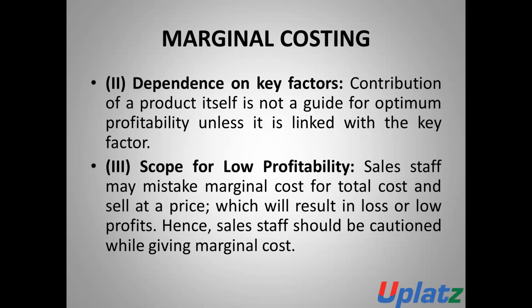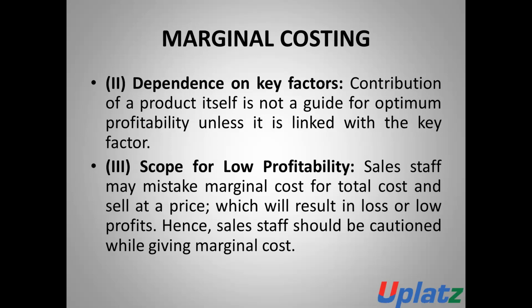Next is dependence on key factors. In the case of marginal costing, the contribution of the product itself is not a guide for optimum profitability unless it is linked with the key factors. The contribution of the product is not considered as a key factor.